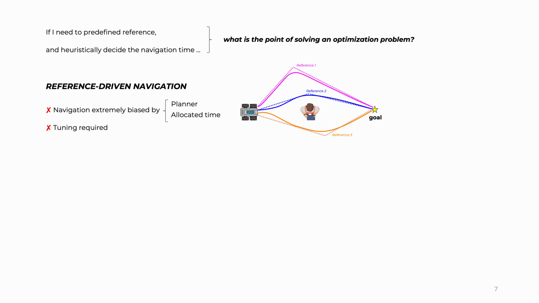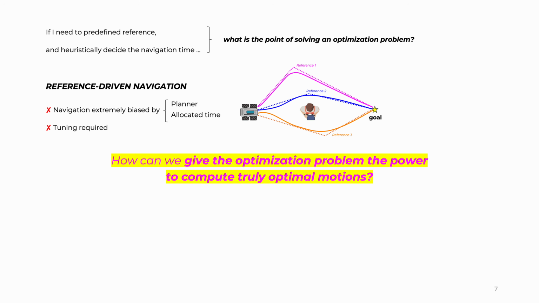In other words, the point that I'm trying to convey is that despite solving a constraint optimization problem, the navigation is still suboptimal from a holistic standpoint. This raises the obvious question, how can we actually give the optimization problem enough power in order to compute truly optimal motions?